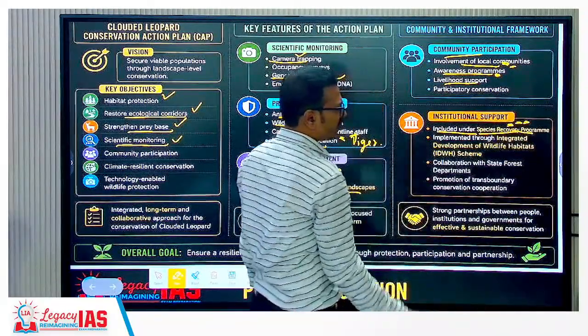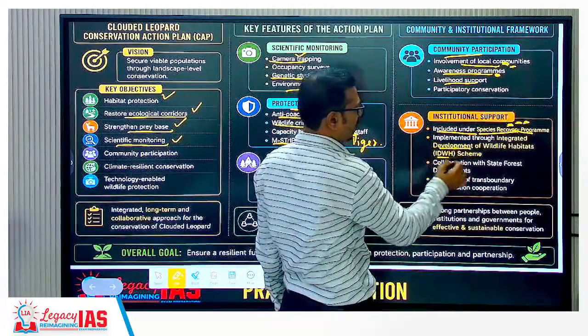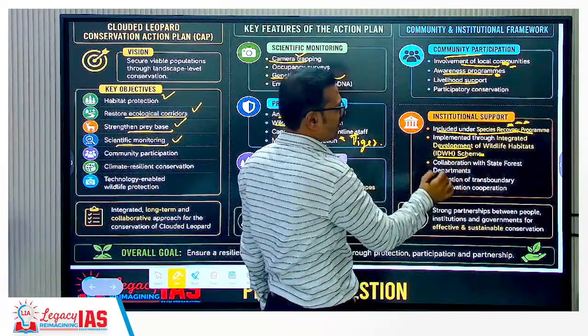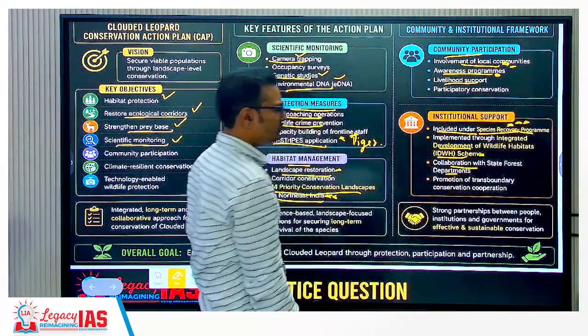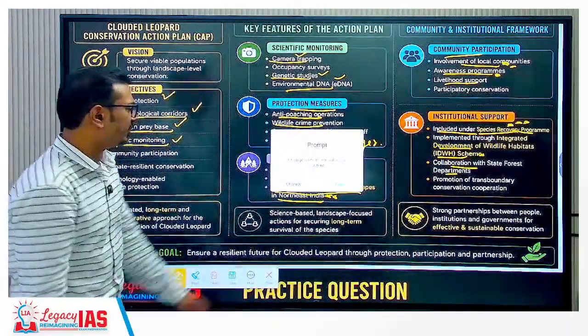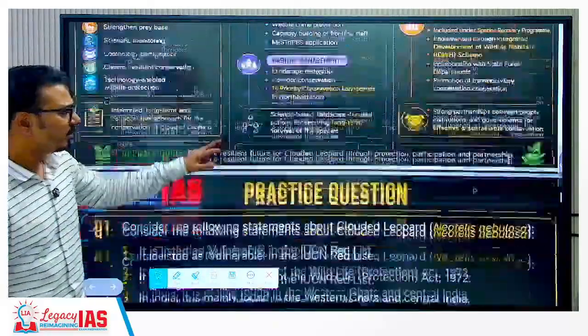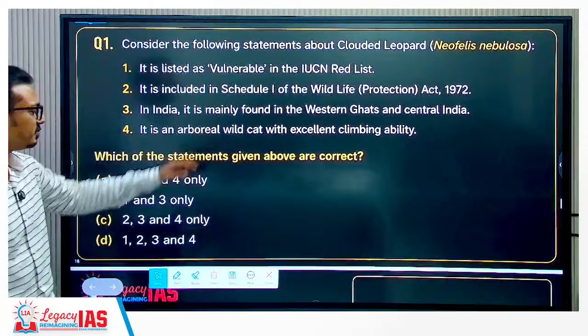So this is important. Then the integrated development of wildlife habitat scheme is also there. Collaboration with the state forest department is also there. So the institutional framework will be like this. Now what should be the answer to this question?